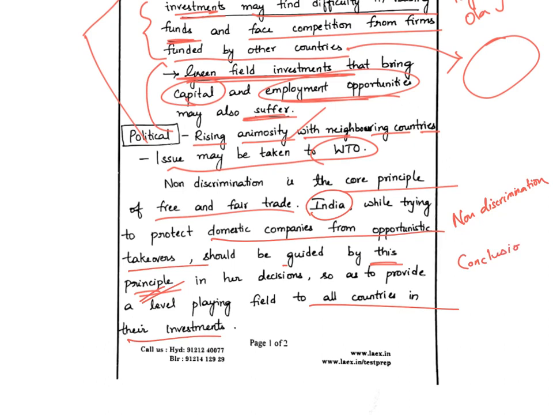If we analyze the entire answer, he has given a good introduction describing about WTO and the principle of non-discrimination. Then he told the context and what would be the possible consequences of this happening, and then he has given a decent conclusion. It is overall a good answer. Let us all come to the end of the discussion. We have discussed about the issue in detail, the value addition points that could be written in this answer, the prerequisites required to answer this question, as well as what is to be avoided while writing this answer, and then we discussed a sample answer.